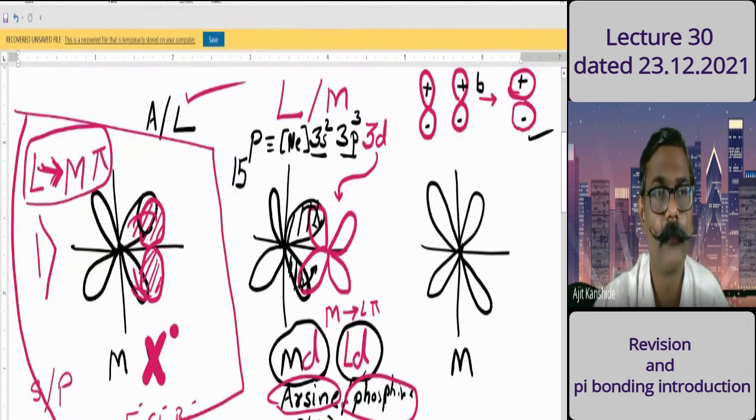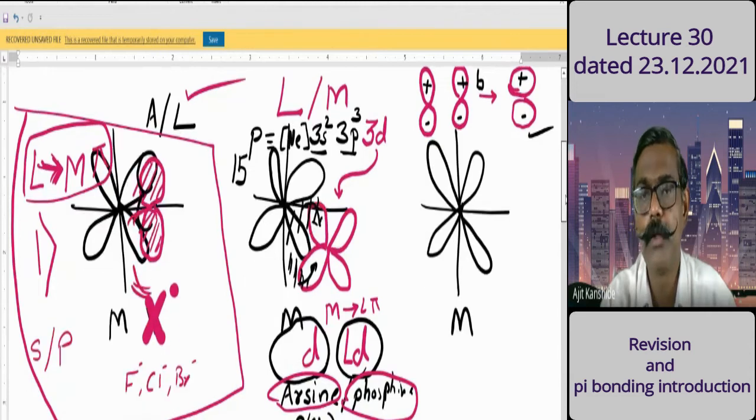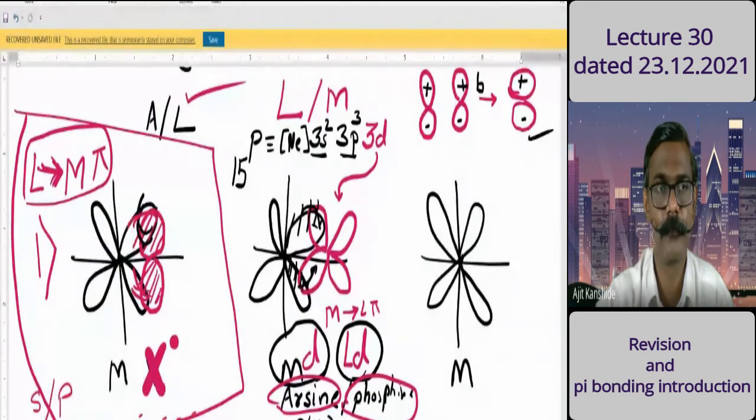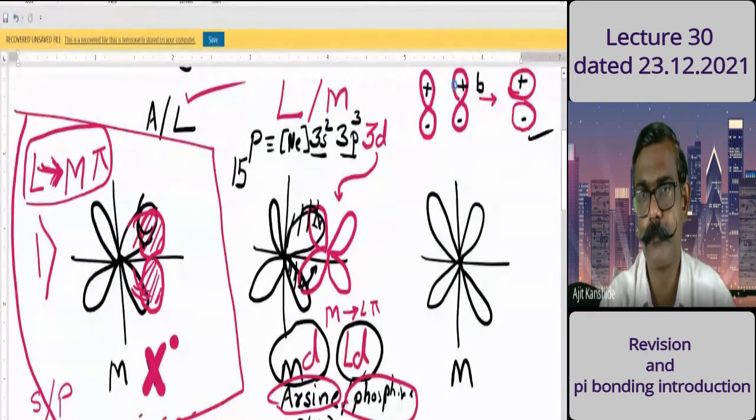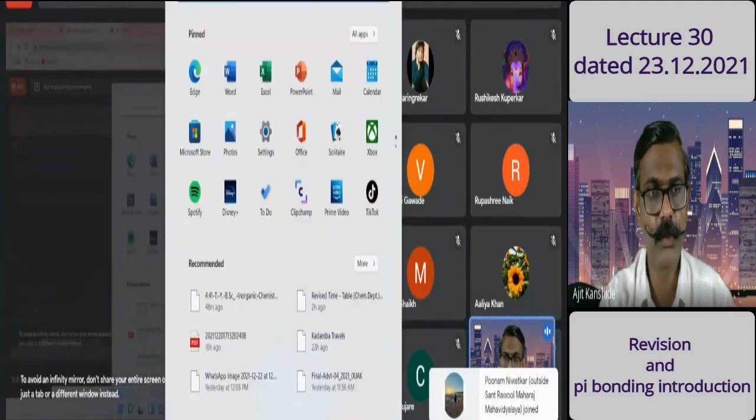Just wait. Okay, I need to represent the diagram another way. So let me represent the anti-bonding orbital. Again, it is moving. Okay, the Word document has an issue again.